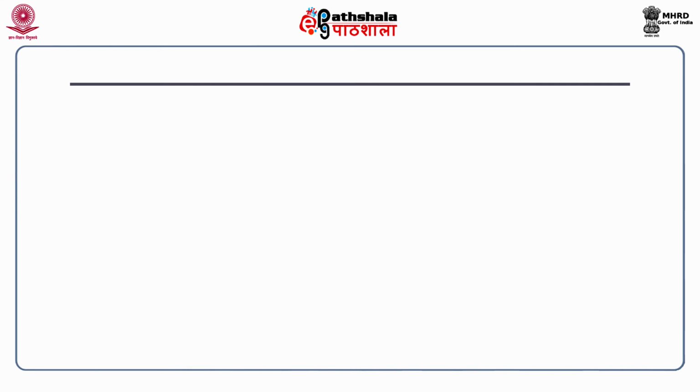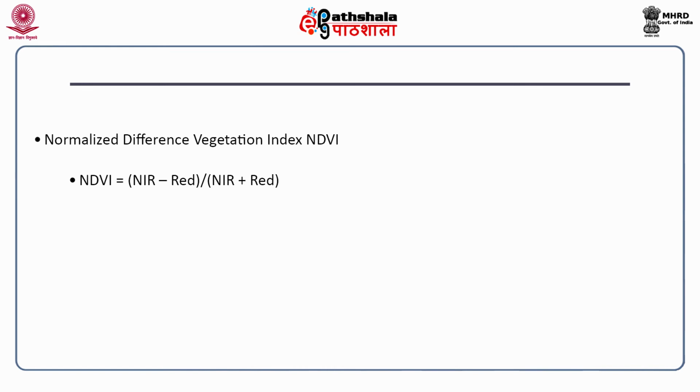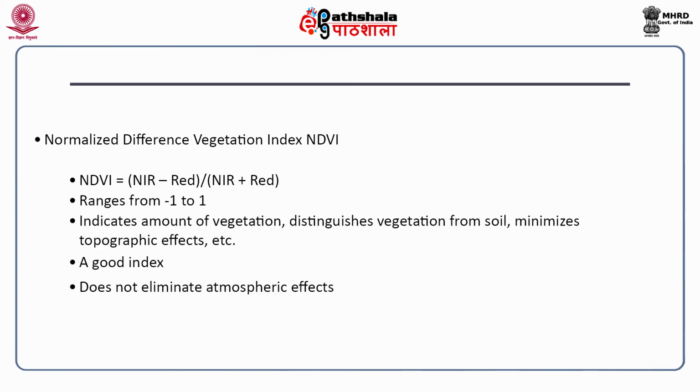Next is NDVI, that is, normalized difference vegetation index. NDVI is calculated by near infrared minus red, divided by near infrared plus red. It ranges from -1 to +1.